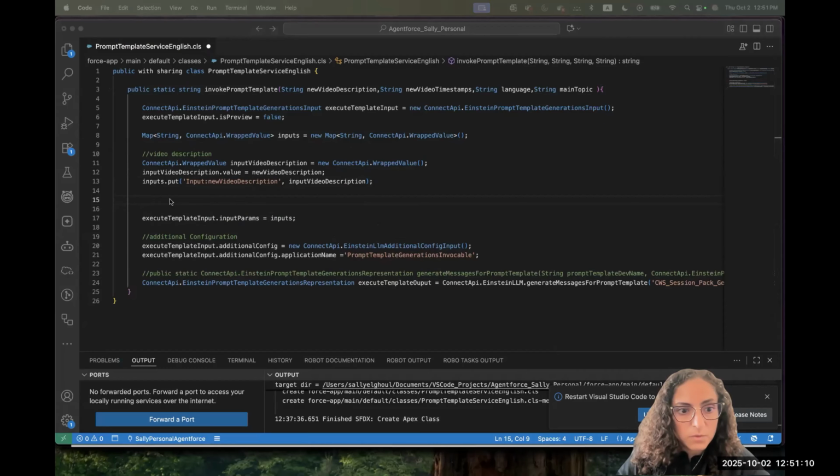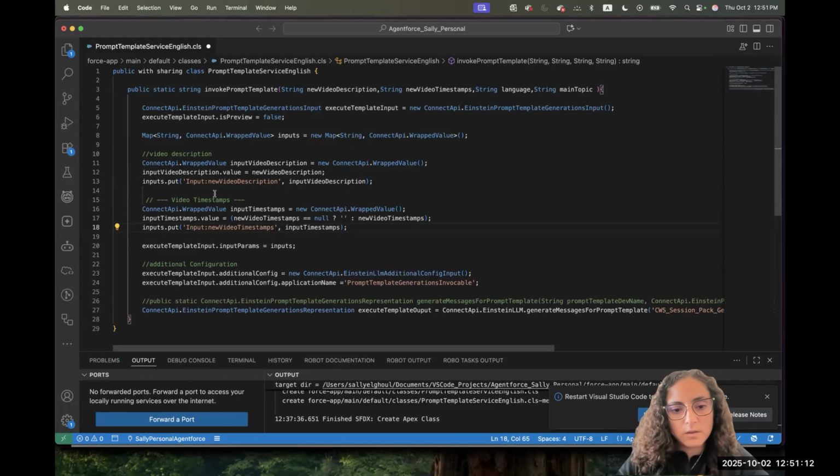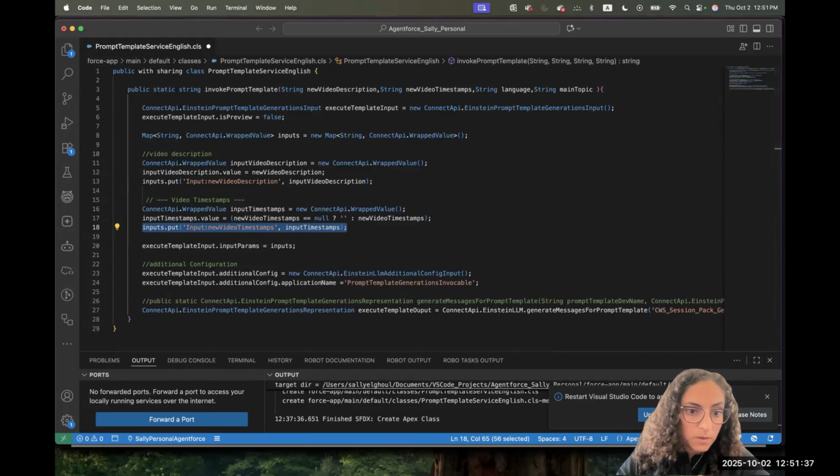Again, I put for you one with the null check so you can see what I meant. Here we are doing a wrapped value for the value, and we created a new instance of this class. We put the value. I checked here if it's null, put it as empty. If not, put the timestamps. And then I put this in the map. So we did the description and video timestamp. We'll do the same for language and new topic.